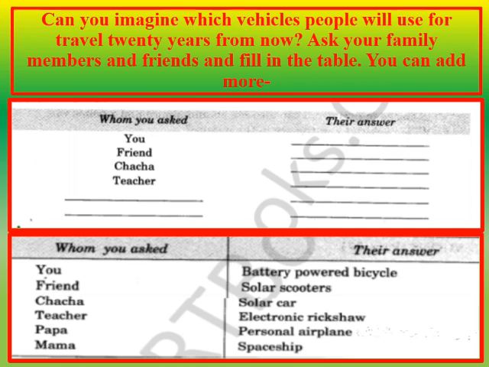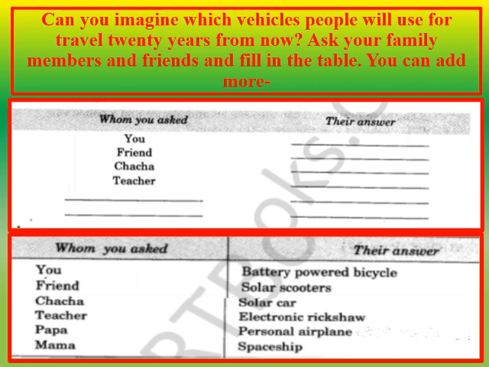According to your chacha, maybe people will use solar car. According to your teacher, like me, maybe people may use electronic rickshaw to travel from one place to another.